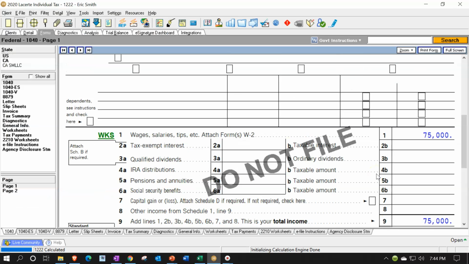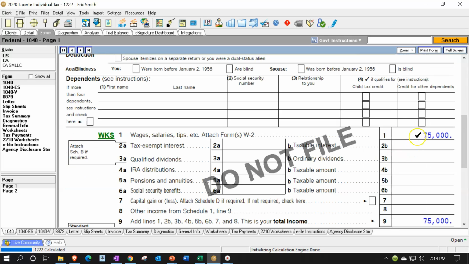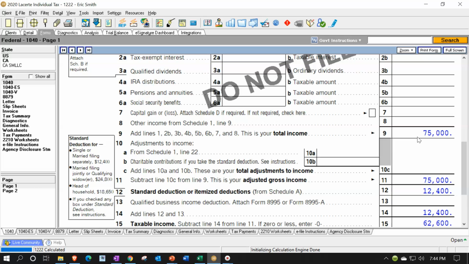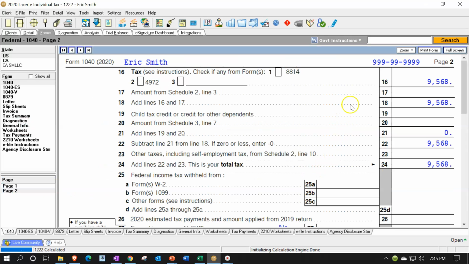Here's a look at the same concept in terms of tax software or the forms. This is the Form 1040. If I had the $75,000 in line 1, then we have the standard deduction of $12,400 on line 12. That gives us our taxable income at the bottom of the first page of the 1040, which is going to be $62,500. That was our denominator. The next page will be the calculation of the tax, typically done by the software using the progressive tax system.